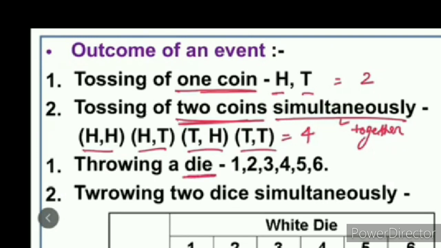Next we have throwing a die once. What will be the outcomes? 1, 2, 3, 4, 5 or 6. Totally 6 outcomes.